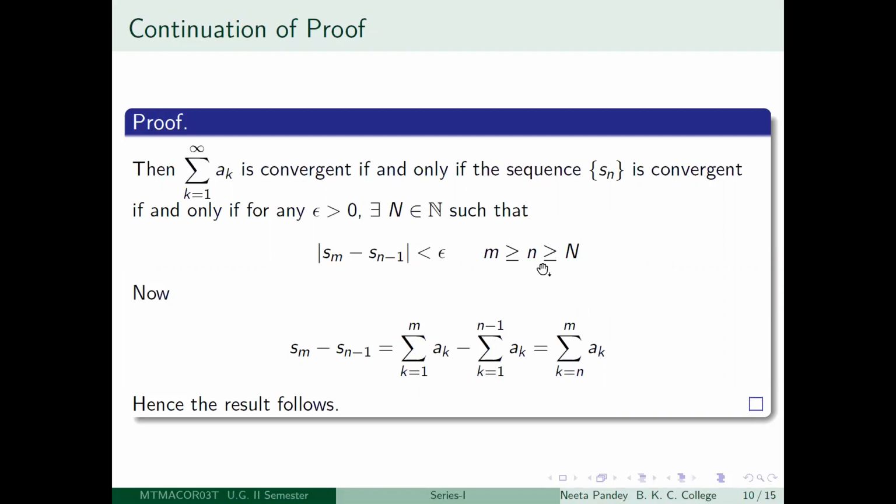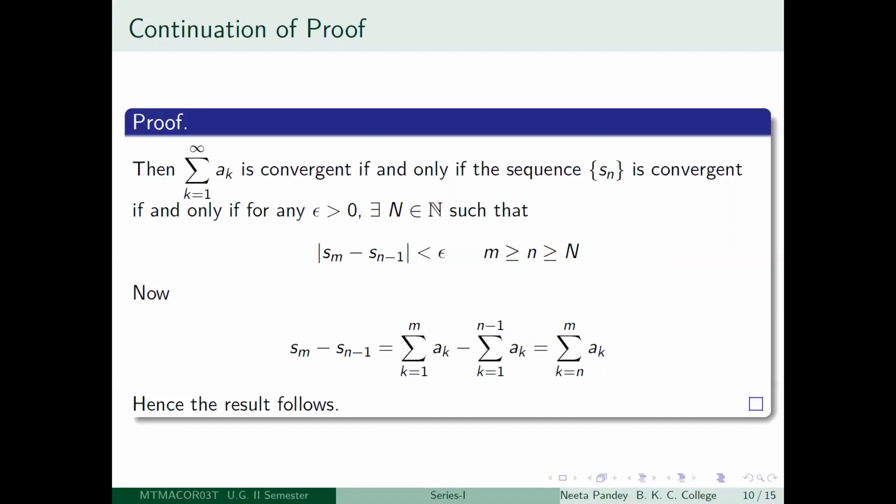So there is no problem with writing this in this fashion, right? All you need is a term after which this inequality should hold. So you choose a suitable term so that n minus 1 is greater than that. Therefore you can write it like this also. And when m is equal to n, then m is strictly greater than n minus 1. So that is not going to cause you a problem.